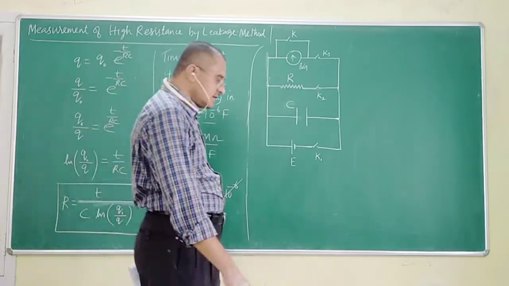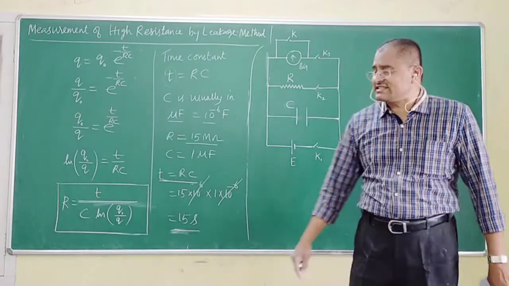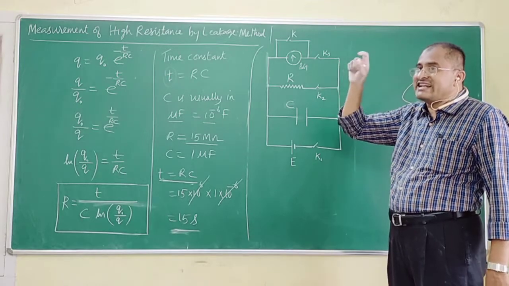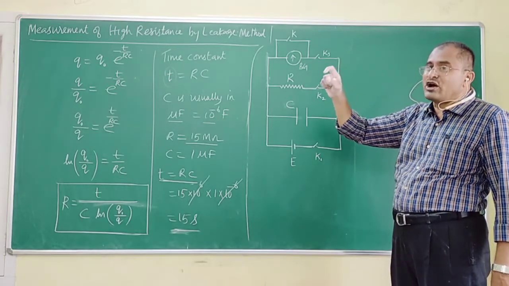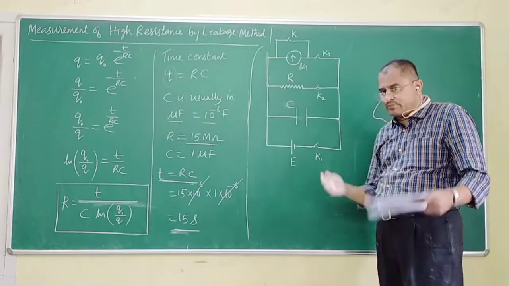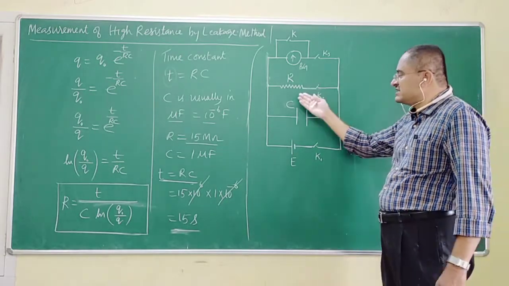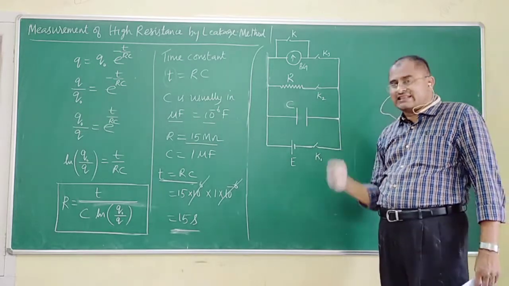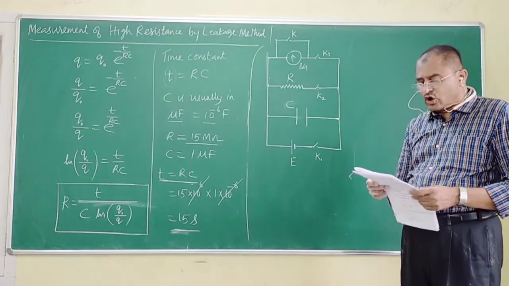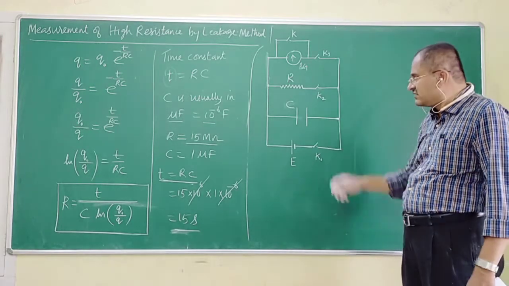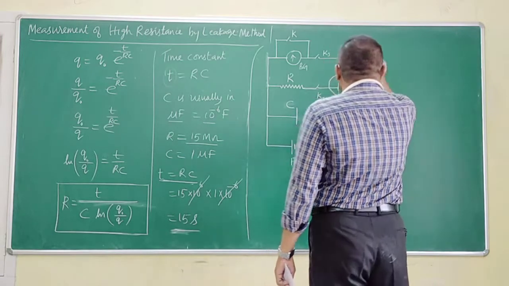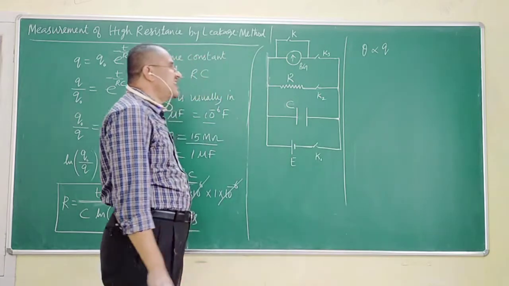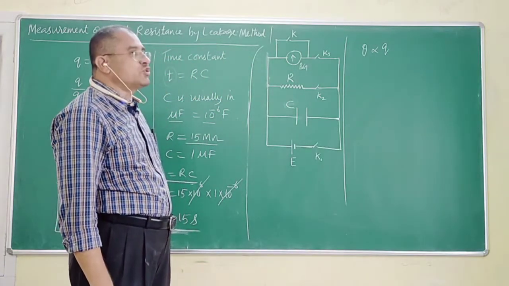When I press K2 for 14 seconds, after that I press K3, the throw I will get in the ballistic galvanometer will be least. Obviously, maximum charge will have been discharged. Whatever charge is left over in the capacitor will be minimal, and therefore the kick or the throw observed will be less. From this discussion, I can conveniently say the throw I measure is directly proportional to the charge left over.